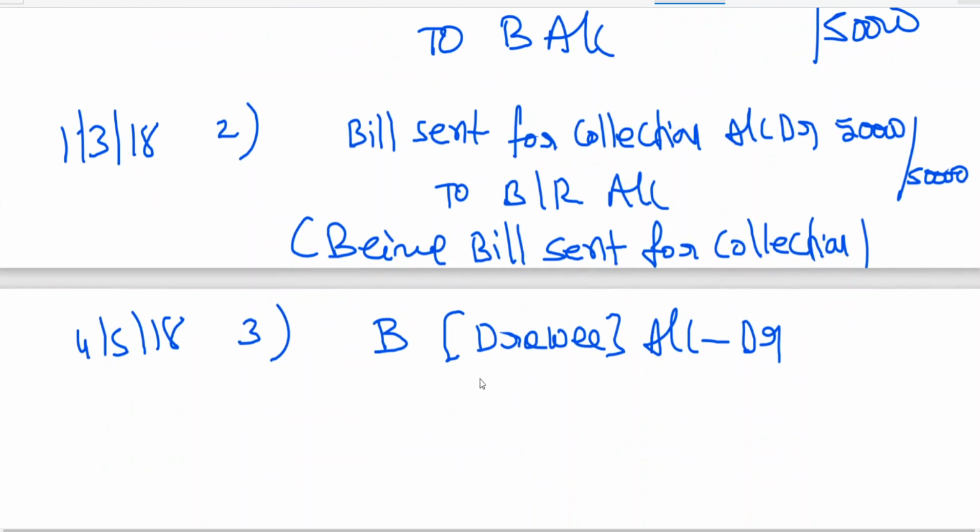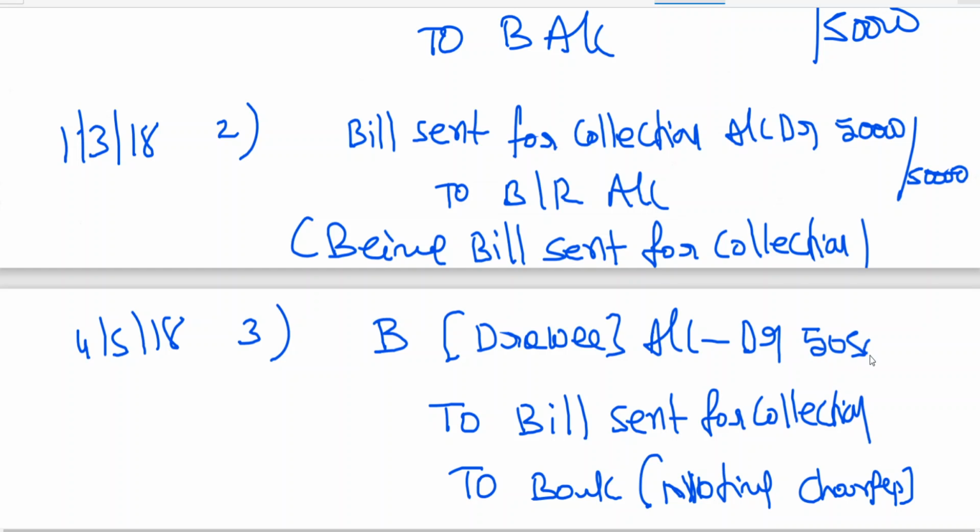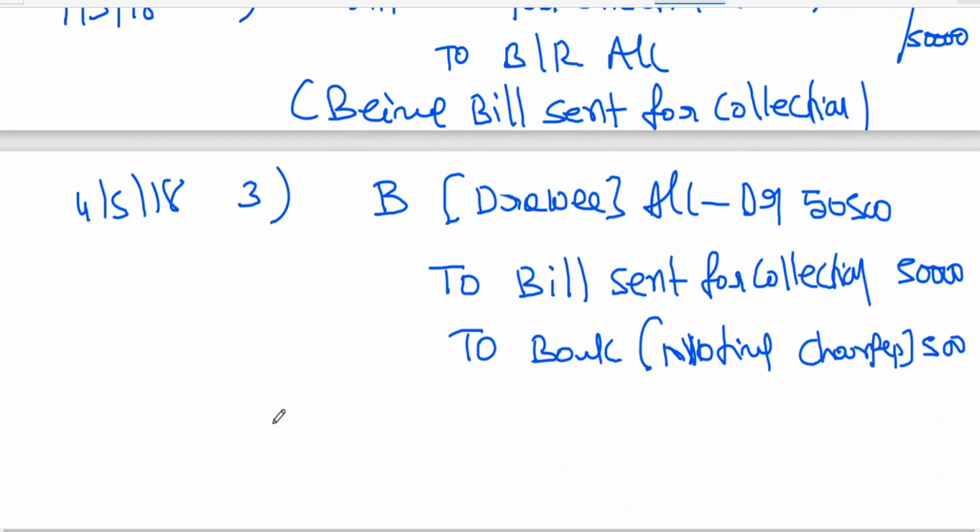Drawee account debtor to bill sent for collection, to bank account, noting charges. So this is the entry: B account debtor to bill sent for collection, to bank, noting charges. Narration.